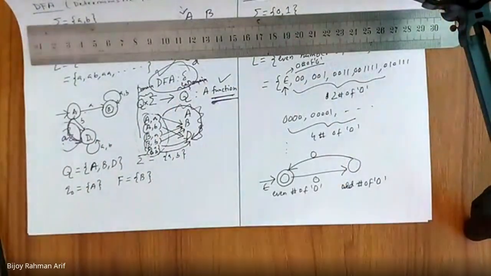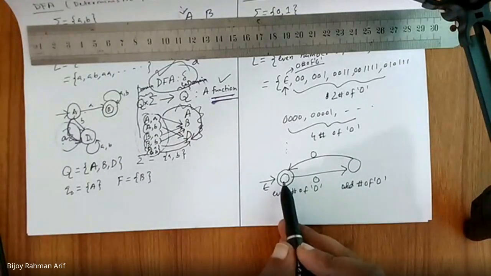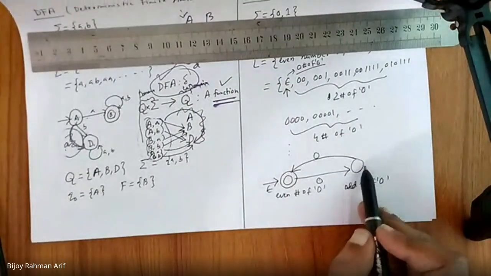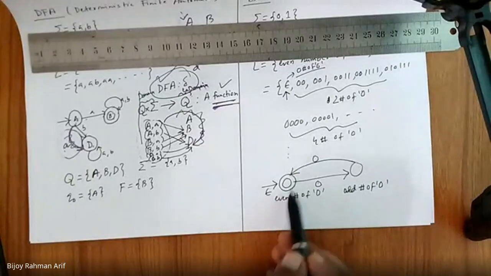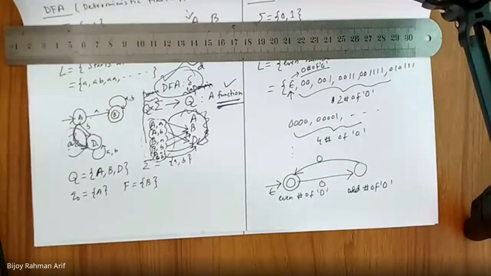Now tell me, is it right or not? Here, 0 number of 0, then 1 number of 0, then 2 number of 0, 3, 4, 5, 6 number of 0. So after coming back to this state, we always get even number of 0. Am I right or not? Yes, sir. So it should be the final state. Is it a DFA?